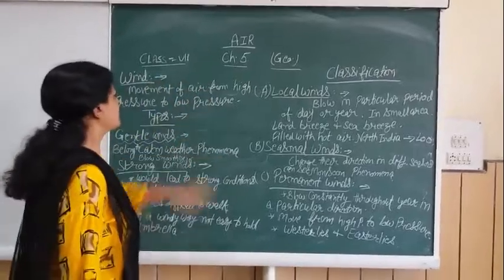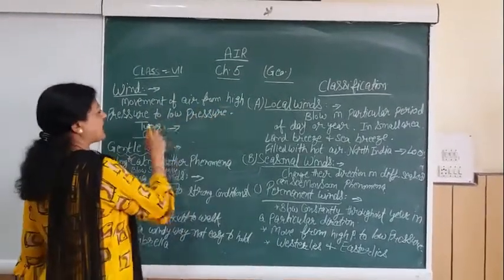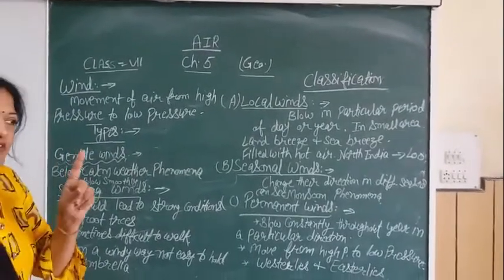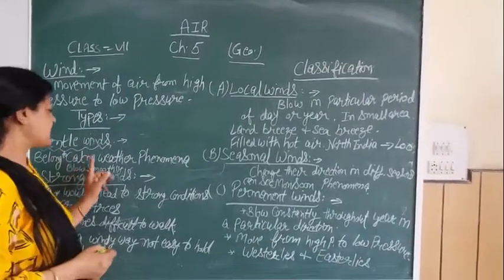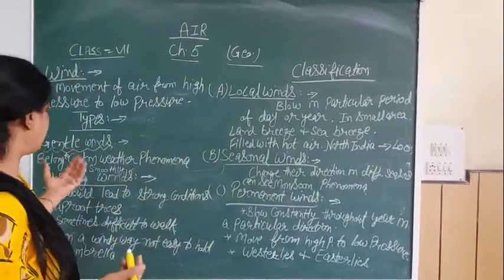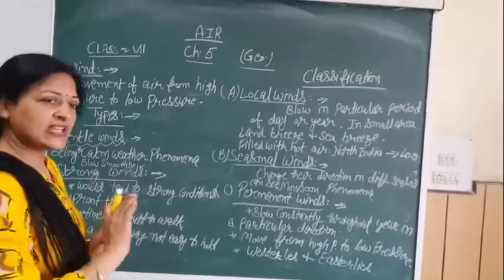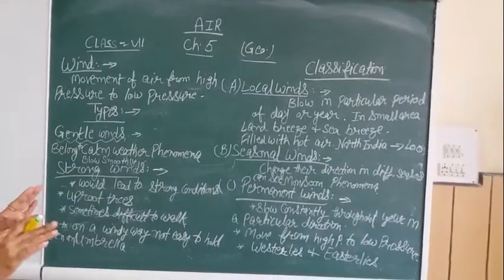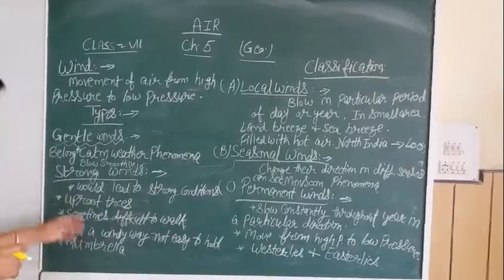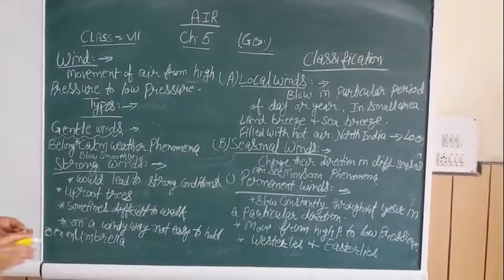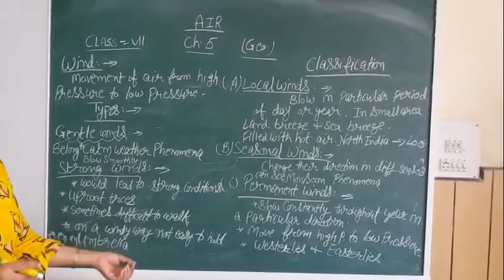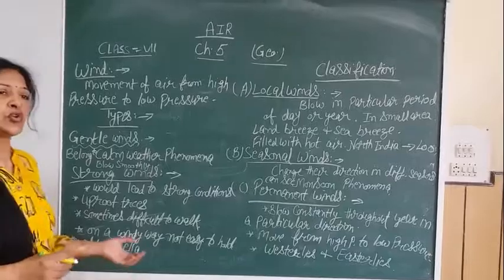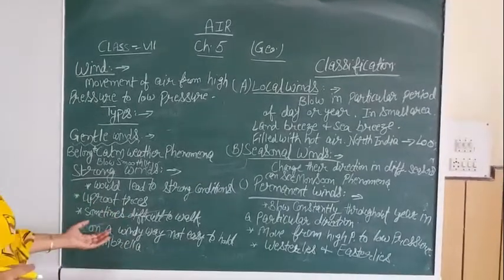Now we will discuss wind. It is the movement of air from high pressure to low pressure. There are two types of winds, gentle winds and strong winds. Gentle winds are very calm winds. They refer to calm weather phenomena and blow very smoothly. Then comes the strong winds. When strong winds blow, they lead to stormy conditions. For example, they will uproot trees, and sometimes it is difficult to walk. On a windy day it is not easy to hold even an umbrella when strong winds are blowing.